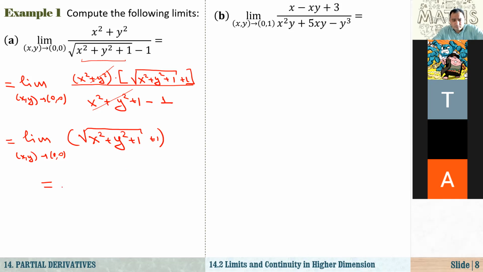We are just using the property that x squared plus y squared are polynomial functions, and the limit of any polynomial function is equal to the value of the polynomial function at that point. So that's 0 plus 0 plus 1 and plus 1, which is equal to 2. So the limit of this function f of x and y as x, y approach 0, 0 is 2.